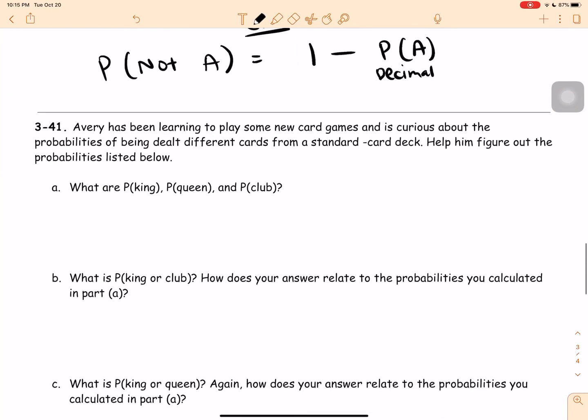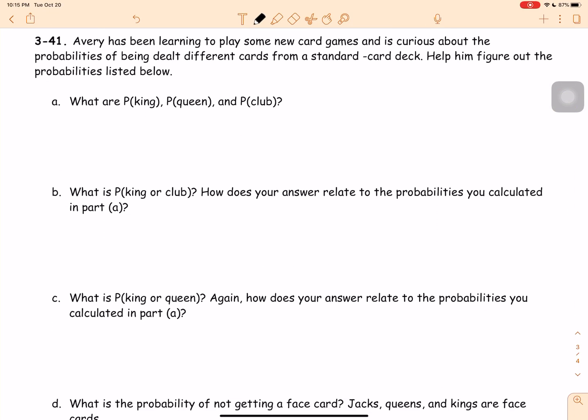All right, here's a new one, so make sure you guys pause before if I move too fast. Avery has been learning to play some new card games and is curious about the probabilities of being dealt different cards from a standard card deck. Help him figure out the probabilities listed below. All right, a standard card deck, first of all, has 52 cards. There are 4 suits.